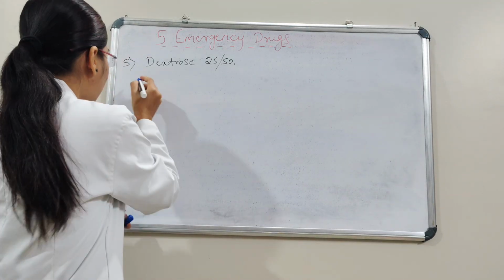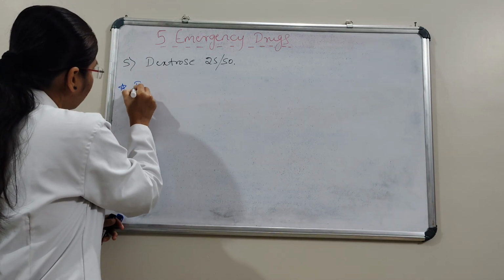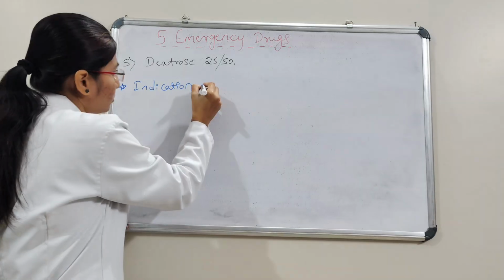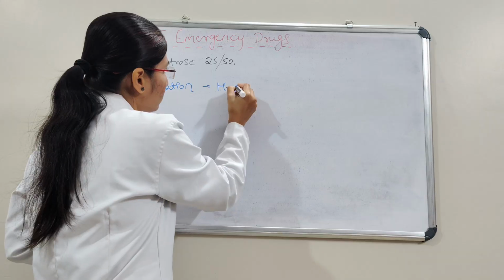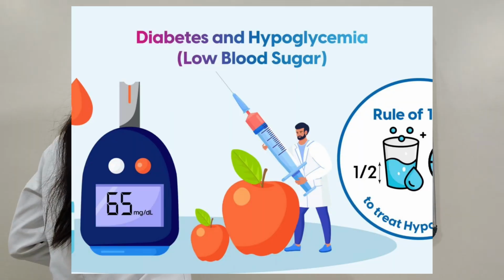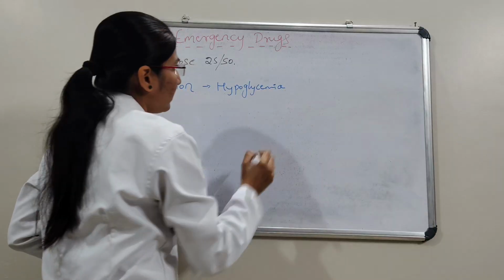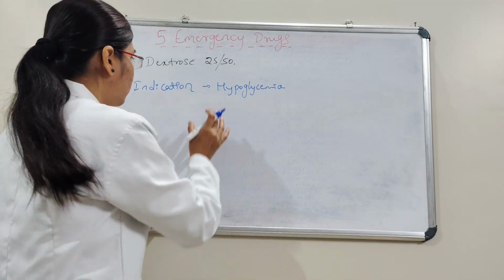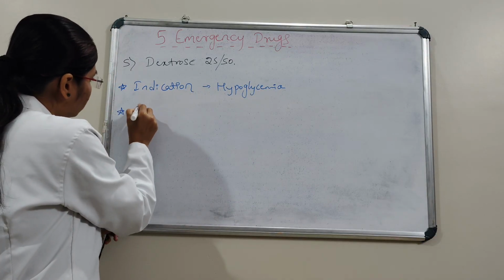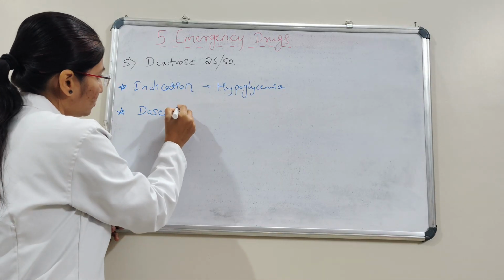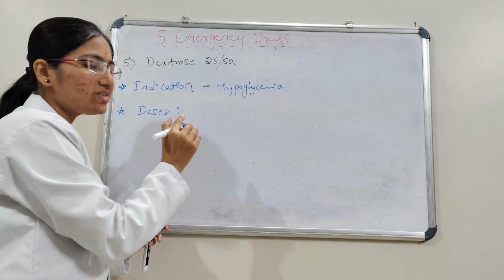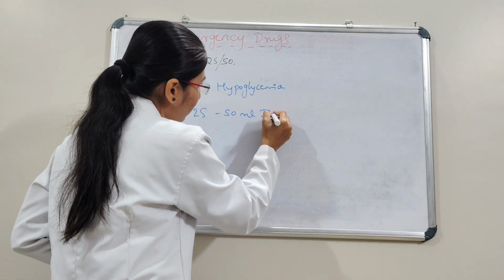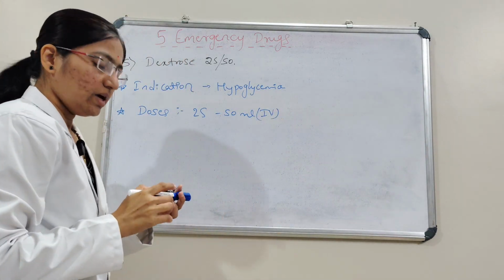The indication is hypoglycemia, when the blood sugar level comes really down. The dose is 25 to 50 ml by the IV route.